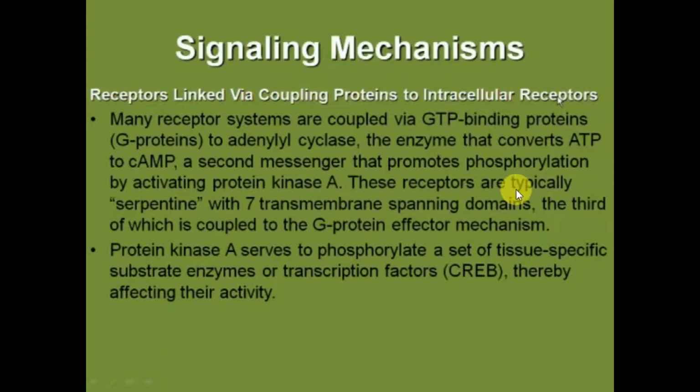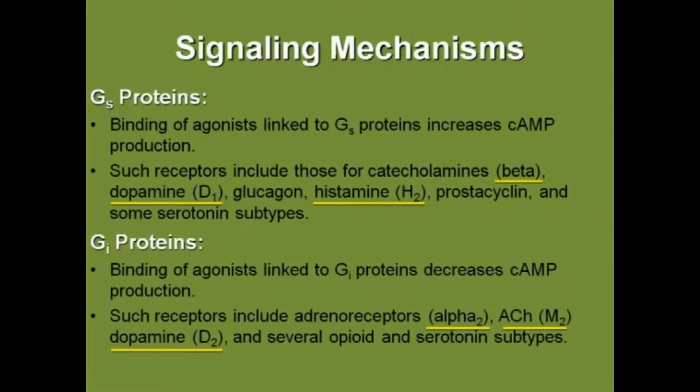The receptors are typically serpentine receptors, which means seven transmembrane spanning domains, the third of which is coupled to the G protein effector mechanism. Protein kinase A serves to phosphorylate a set of tissue substrate enzymes or transcription factors, thereby affecting their activity. Types of G protein coupled receptors are Gs for stimulatory proteins, Gi inhibitory, and Gq proteins.